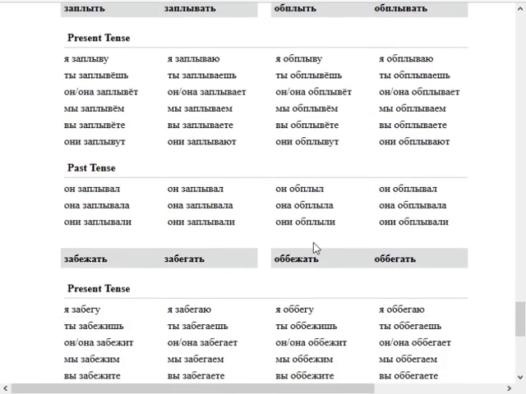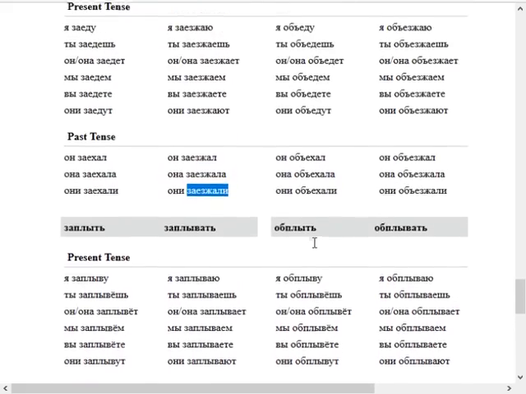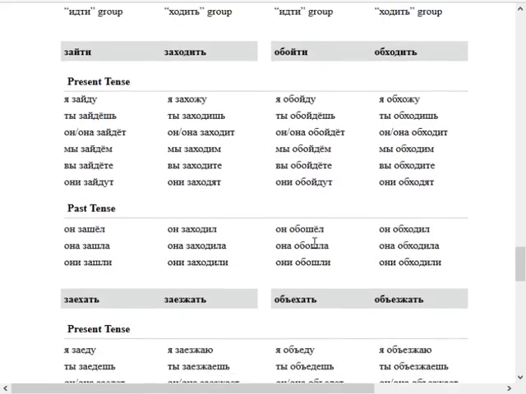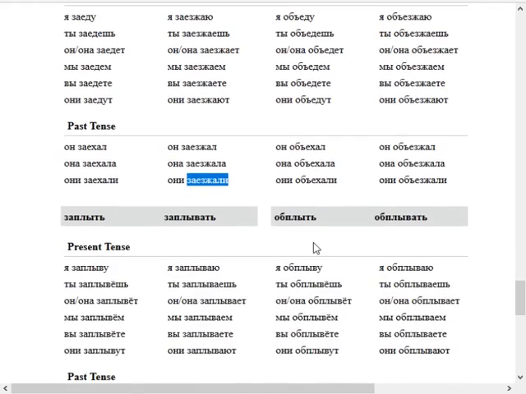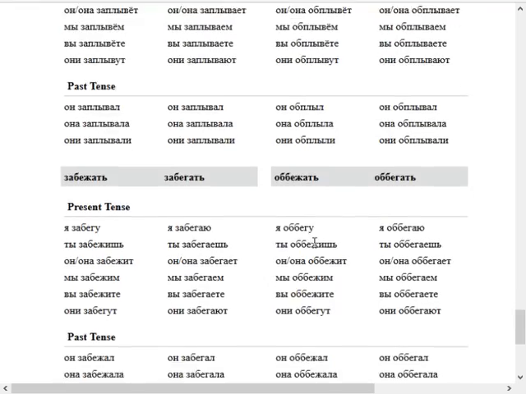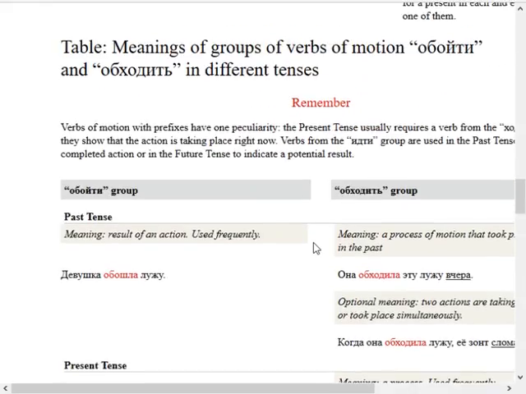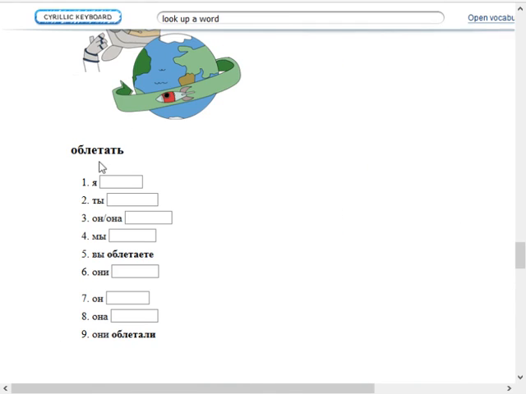Where is облетать? Do they not have it here? It looks like, unless I am really missing something, they don't have it here. Okay, fine. I will have to type it in myself. Gosh, I have to do so much work. Life is so hard. Okay, hold on. Let me get my reference so that I do not make a silly mistake, because that would be silly.